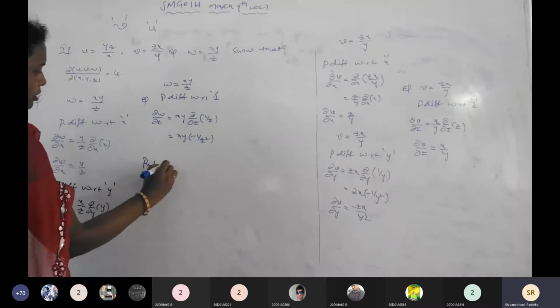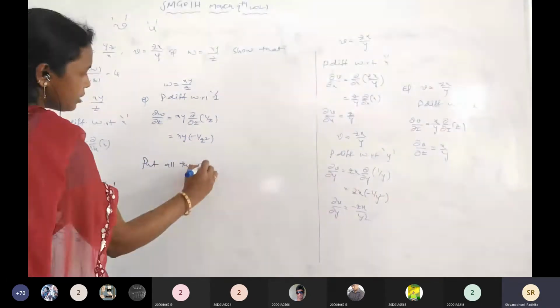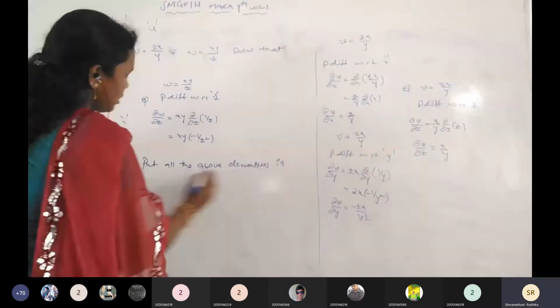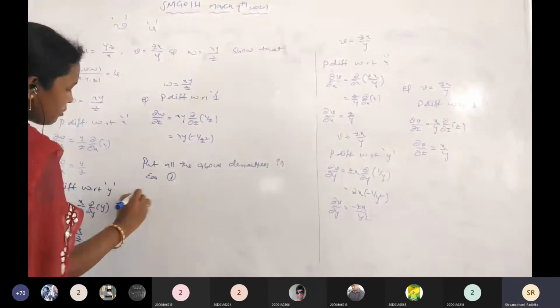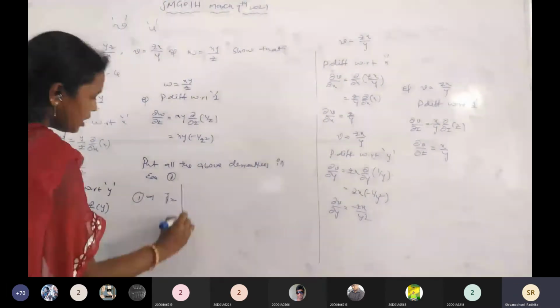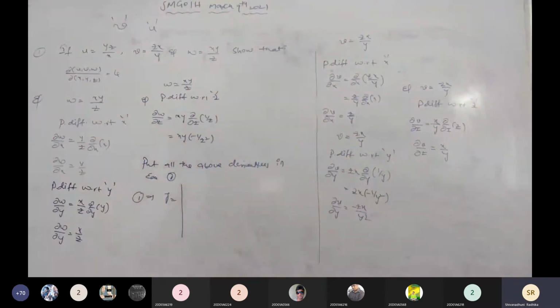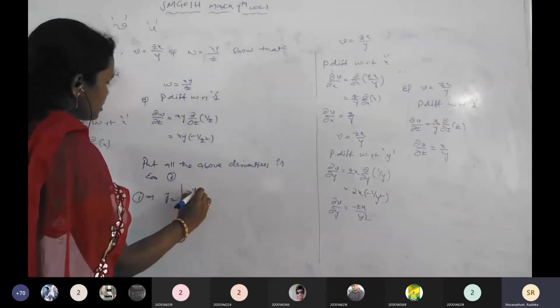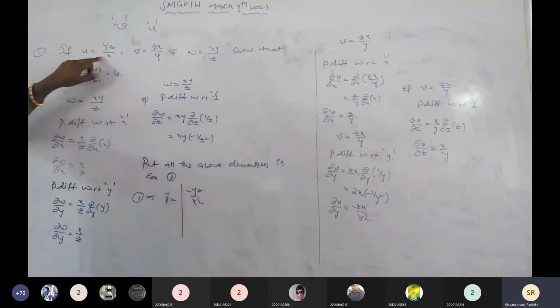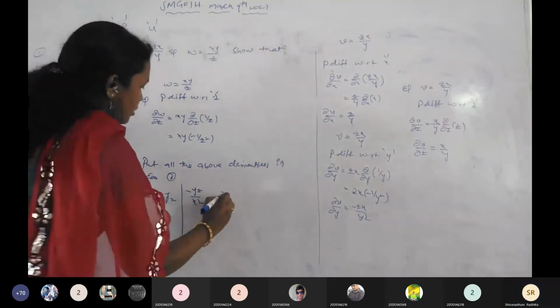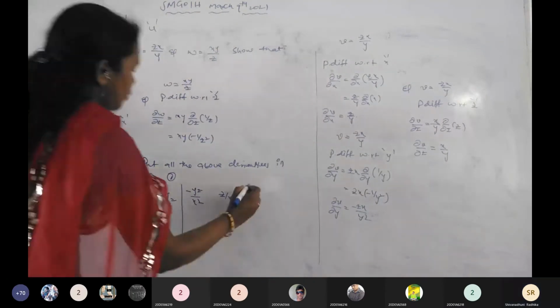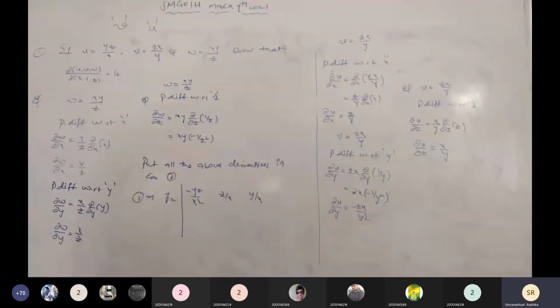Put all the above derivatives in equation number 1. So the Jacobian equals dou u by dou x, which is minus yz by x square; dou u by dou y, which is z by x; dou u by dou z, which is y by x. This is the first row.